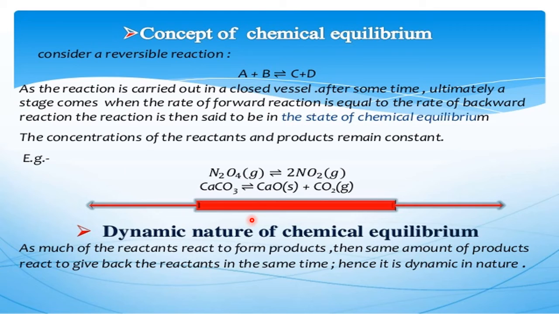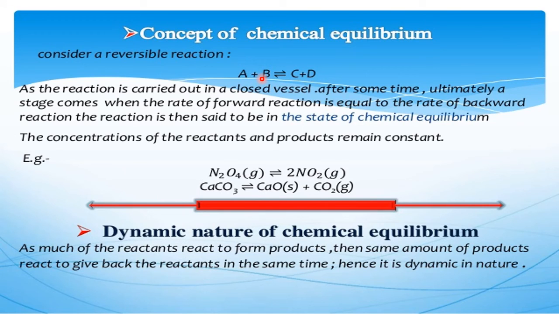So here first we'll discuss the general example where A and B are the reactants. In the beginning, the reaction has not started. When the reaction starts, A and B start reacting and give C and D. More and more C and D form. The rate of the forward reaction, the speed of the forward reaction, is more here. After some time, C and D will react and give A and B. This is called the rate of the reverse reaction. Again, A and B give C and D, C and D give A and B, and a time will come when the rate of the forward reaction becomes equal to the rate of the reverse reaction. That time it is called dynamic equilibrium.